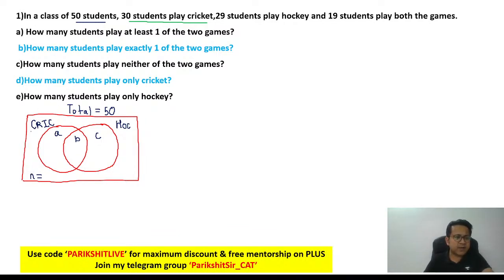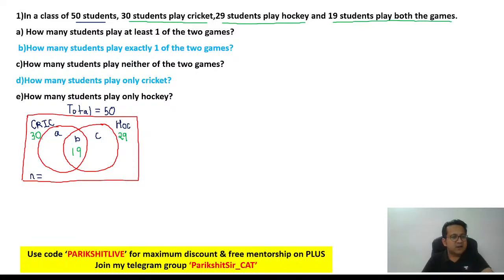30 students play cricket. So the first circle is 30. Next, 29 students play hockey. So the next circle, B plus C, is 29. And 19 students play both the games. So can I say B is the portion representing both games? B is 19. And you are done.